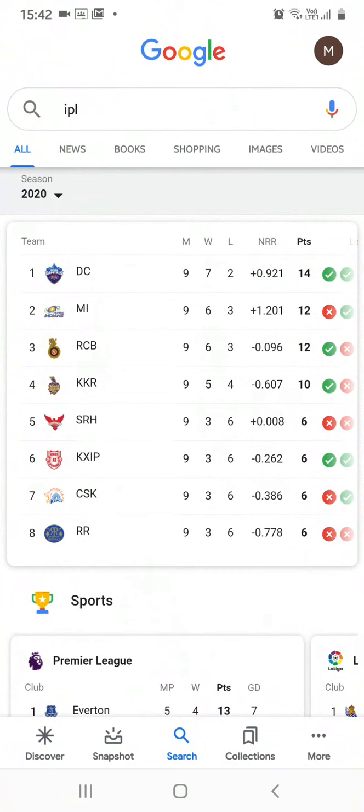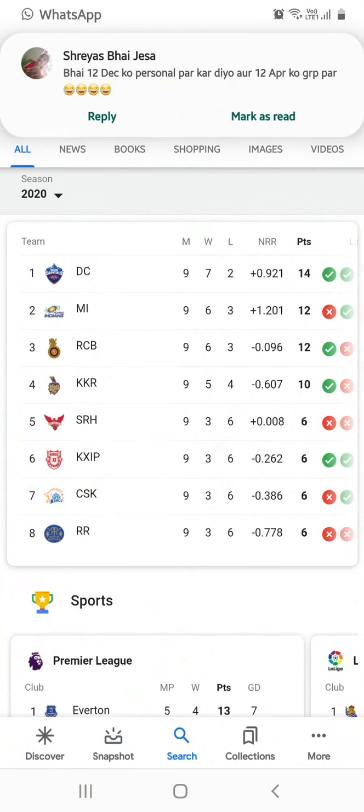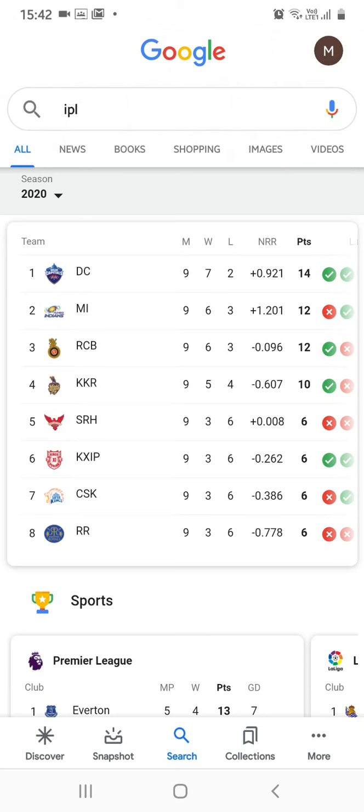So now I was thinking, after seeing this, that that was a close win. That was a close win that finished in a super over. So this much of a difference in net run rate? I was just thinking this.